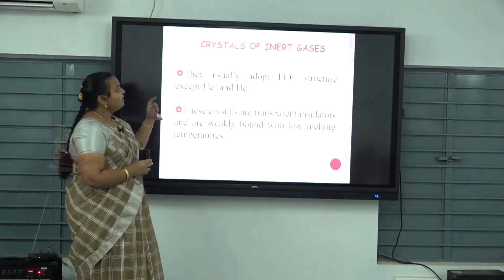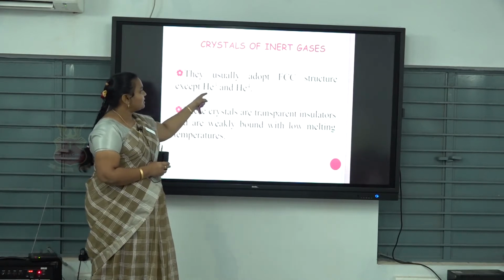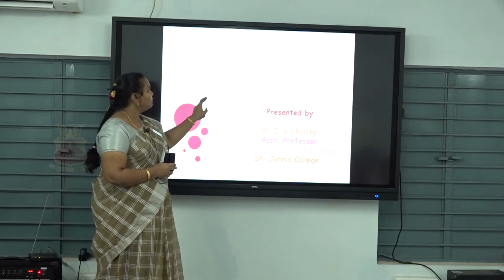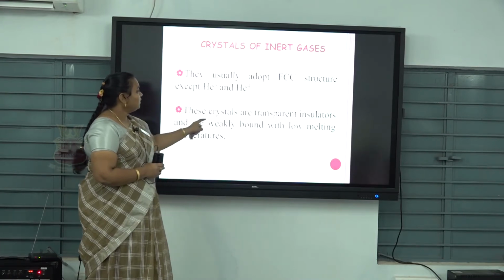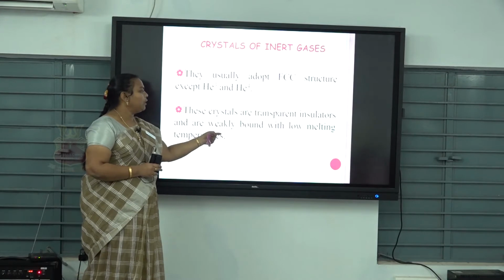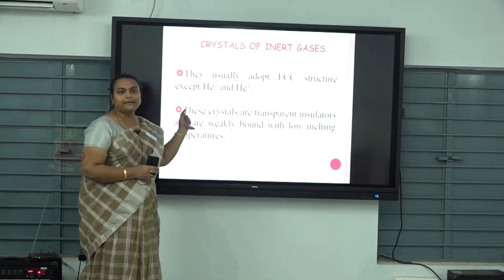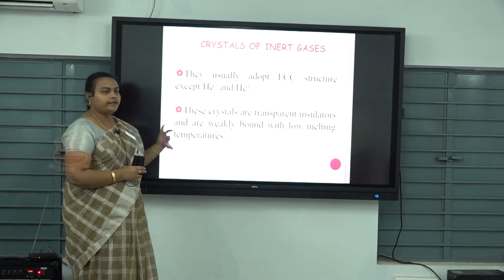Now the properties of the inert gas crystals. They have an FCC structure, except helium-3 and helium-4. These crystals are transparent insulators and are weakly bound, with a low melting temperature. So these are the characteristics of the inert gas crystals.